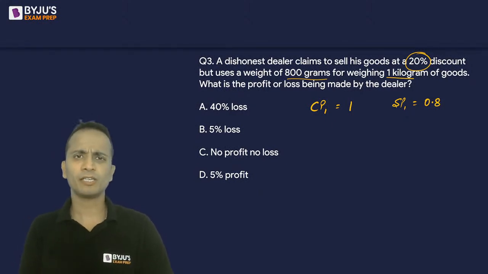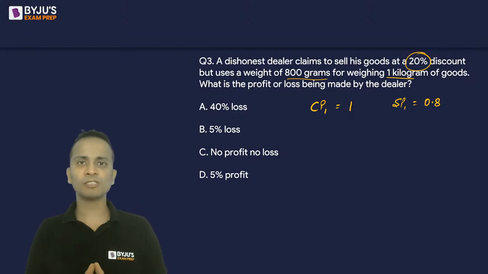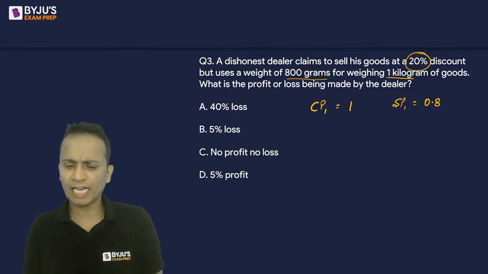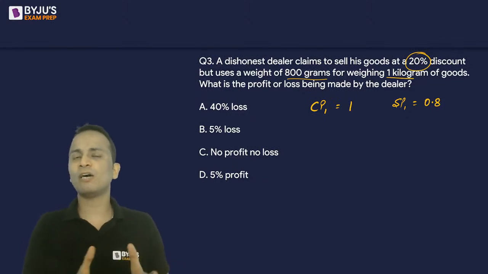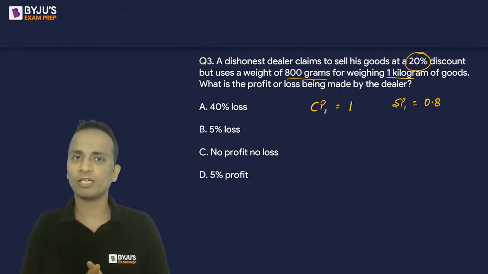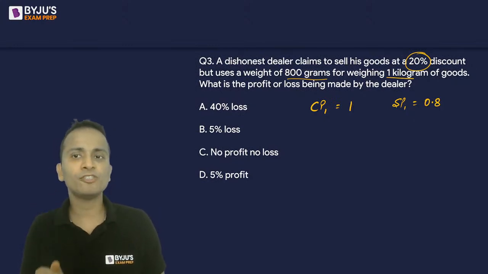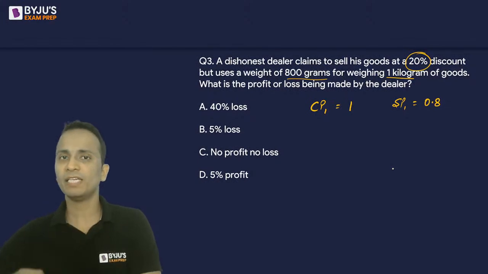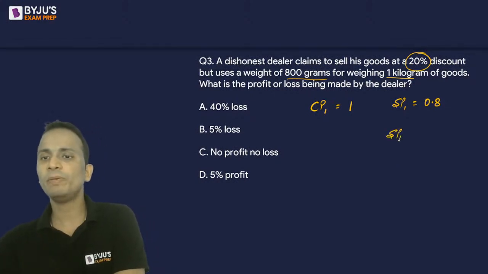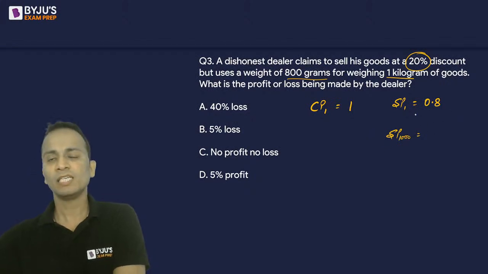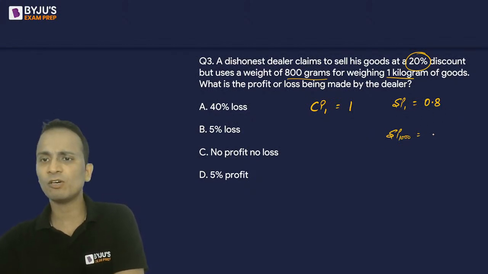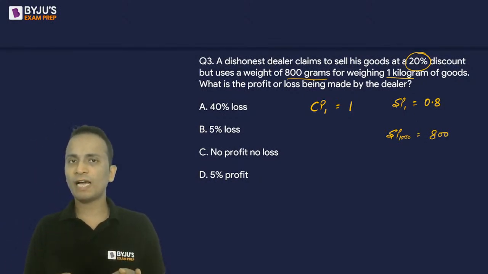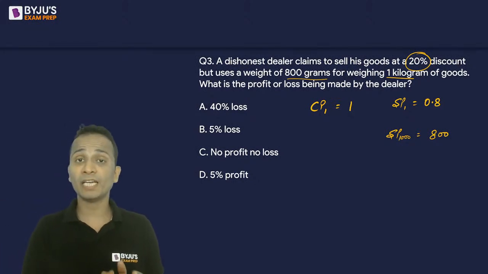Okay. Now what happens here? Customer has asked for 1000 grams, so customer will pay according to whatever he has asked for. He's unaware that he's being cheated. So the selling price of this article will be according to 1000 grams, what is being asked by the customer. Now, selling price of 1 gram is 0.8, so selling price of 1000 grams will be 800. Now the customer is unaware of the fact that he asked 1000 grams, but he is given 800 grams.